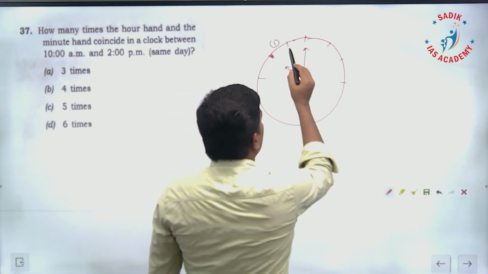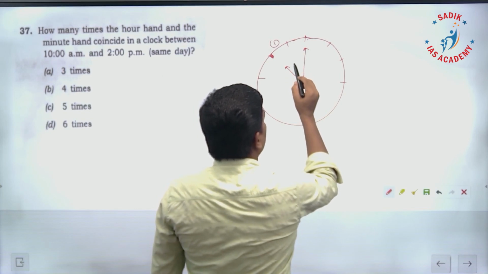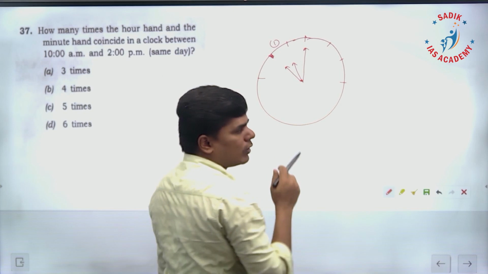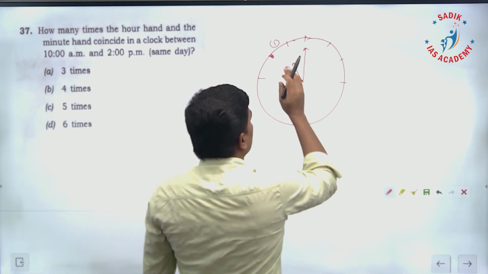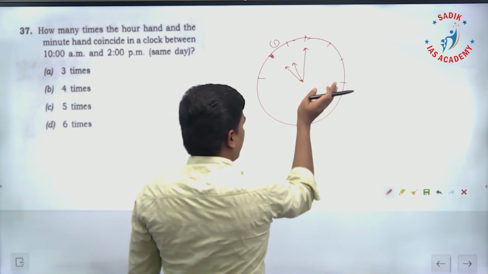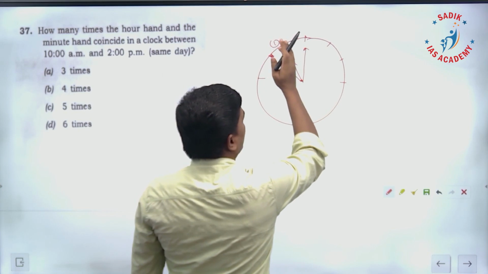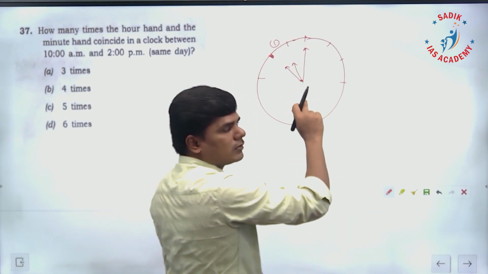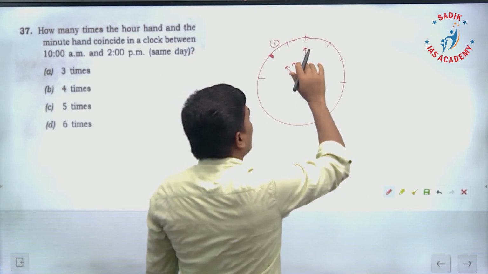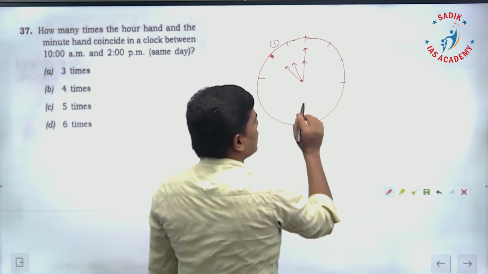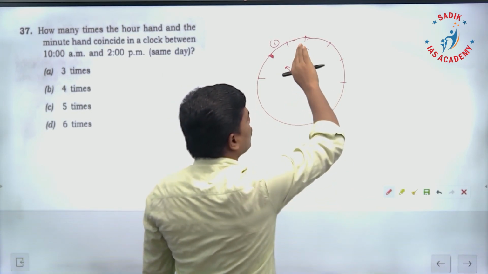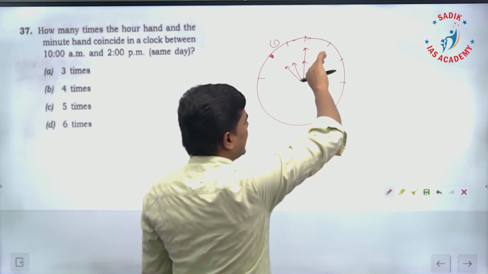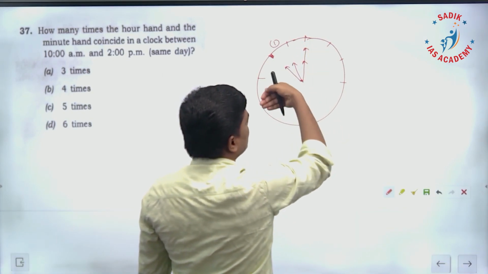See, at 11 o'clock the hour hand will be here, and the minute hand will point to 12. After 11, the minute hand will move, and at 12 o'clock both the hour and minute hand will coincide. At 12 o'clock both will be here. After 12, from 12 to 1, the minute hand will move, but it will not coincide.